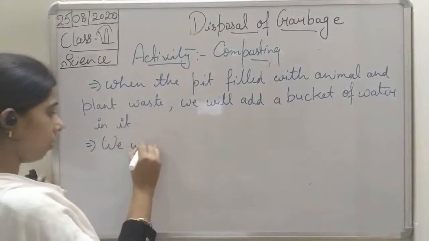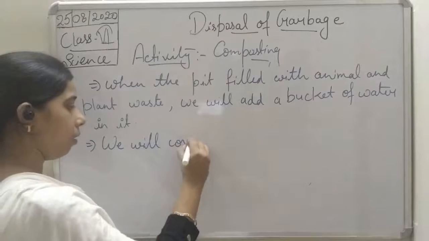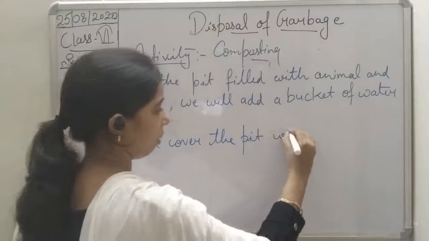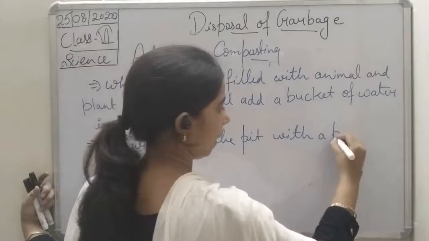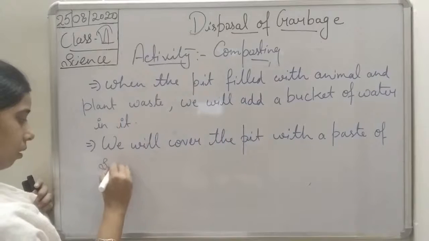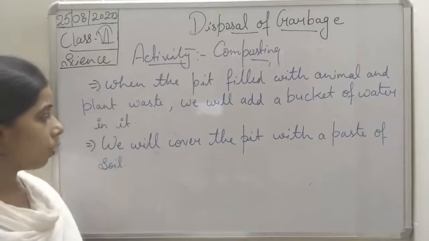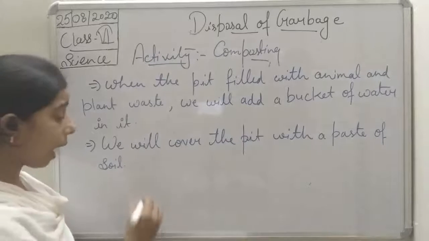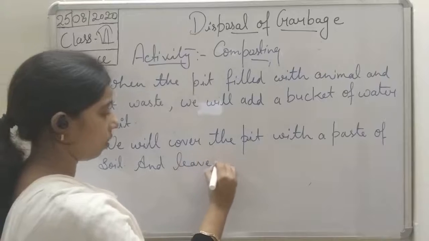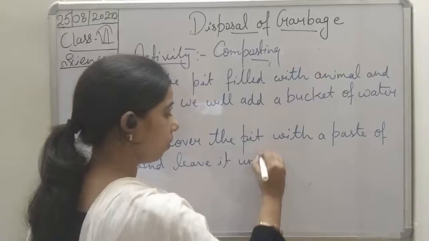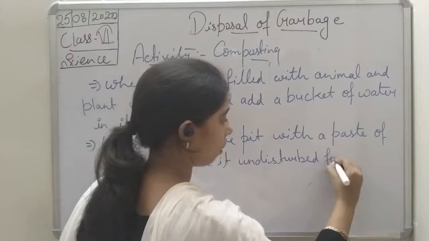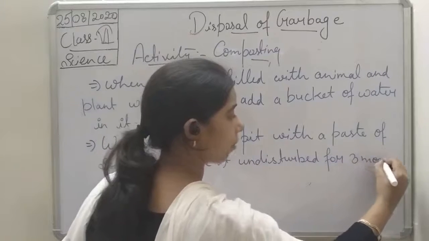So we will cover the pit with a paste of soil and leave it undisturbed for 3 months.